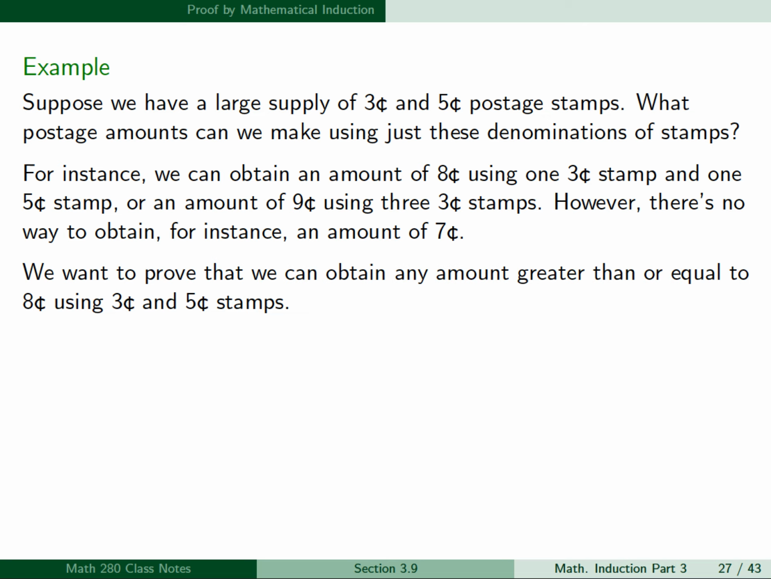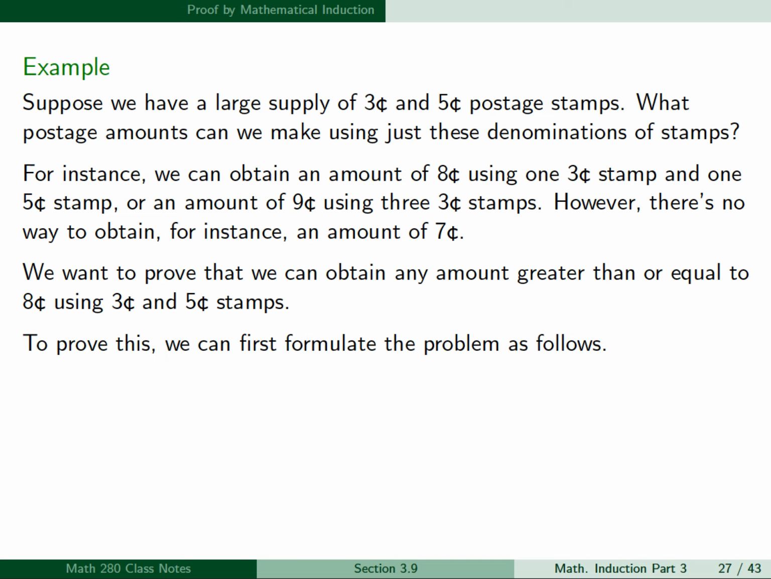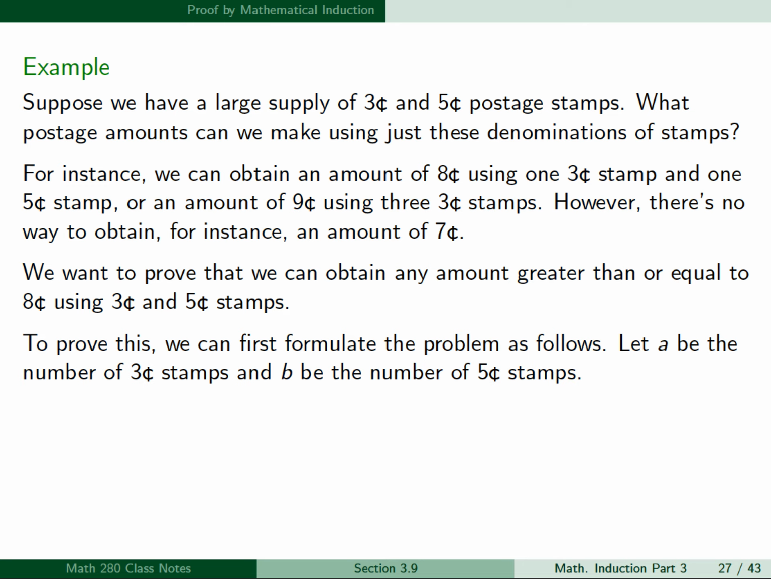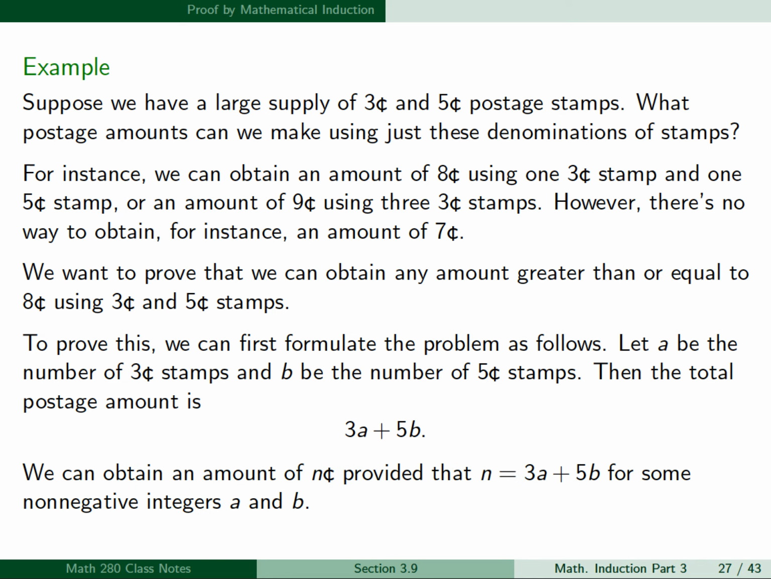So we want to prove that we can obtain any amount greater than or equal to 8 cents using 3-cent and 5-cent stamps. To prove this, we can first formulate the problem as follows. Let's let a be the number of 3-cent stamps and b be the number of 5-cent stamps. Then the total postage amount is 3a plus 5b. And we can obtain an amount of n cents provided that n is equal to 3a plus 5b for some non-negative integers a and b.